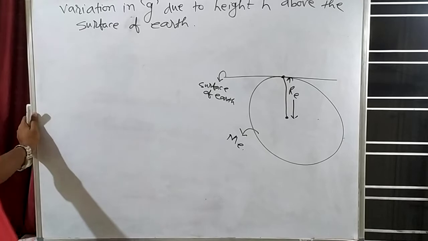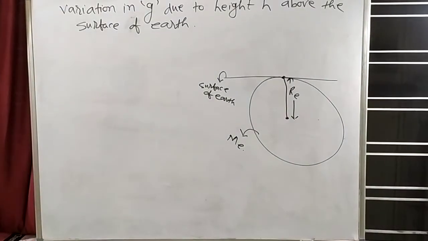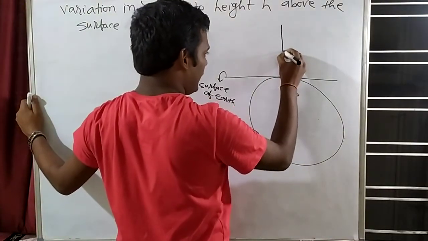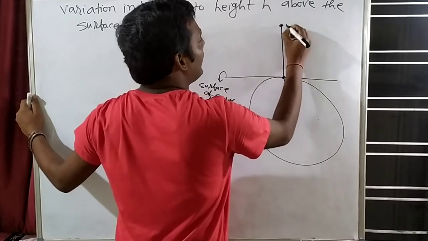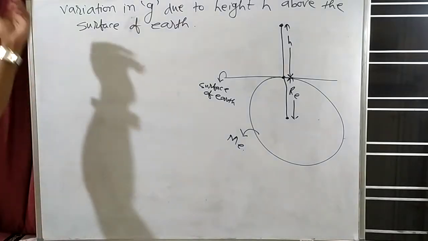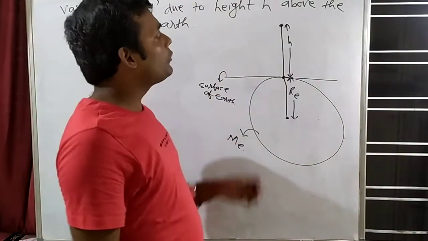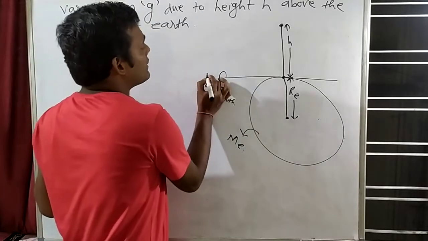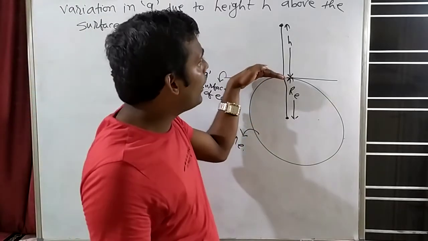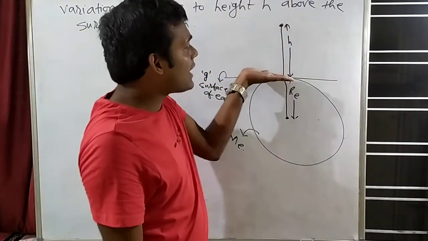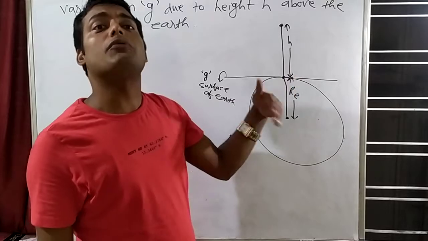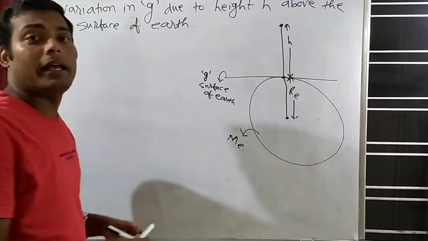Let's say we have to find g at a height h. So let's suppose I have taken a point at a height h from the surface of Earth. What I am trying to find is this: on the surface of Earth, acceleration due to gravity is g. As we go above the surface of Earth, g will change, g will vary. So how this will vary, that we want to find.